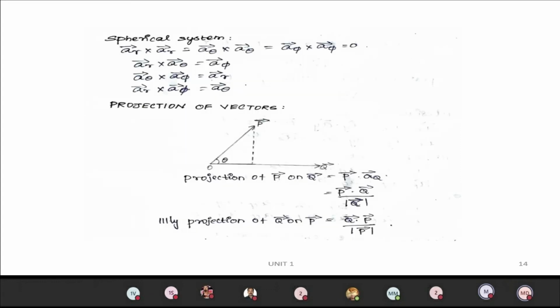Then the next one is the spherical system also. For the spherical system, like products will be 0, and for the unlike products you will get the next parameter.